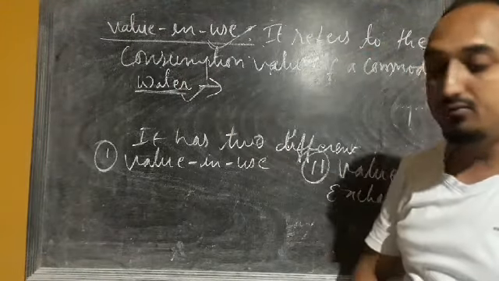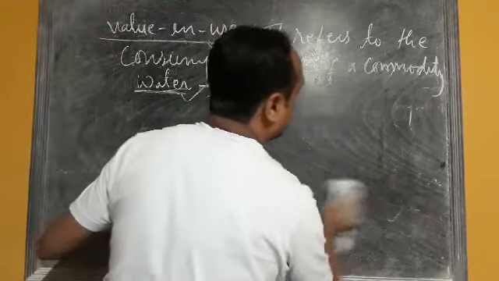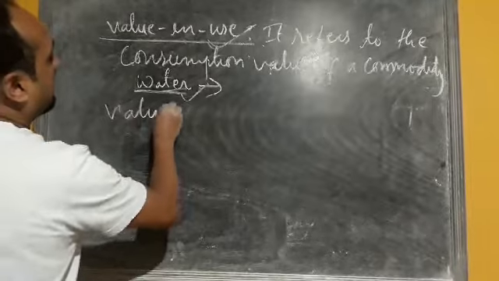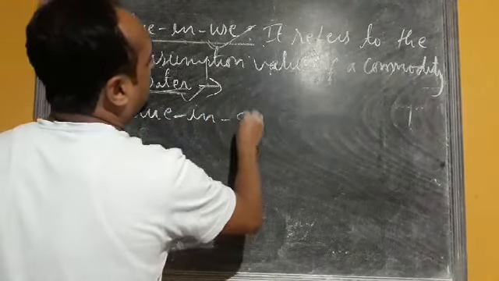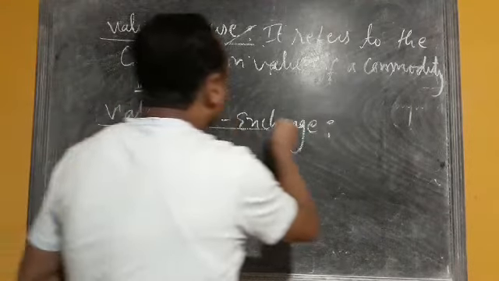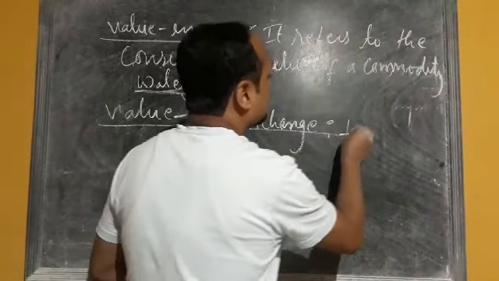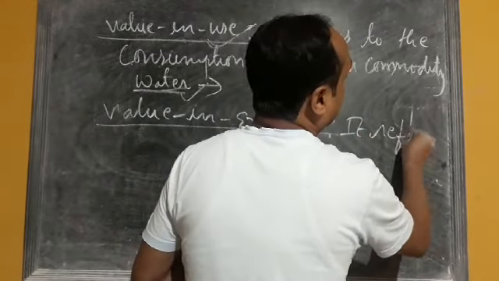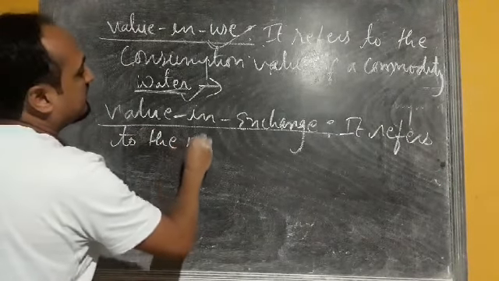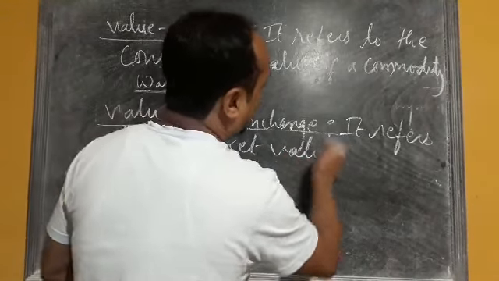Now next one we have is value in exchange. Value in exchange refers to the market value.